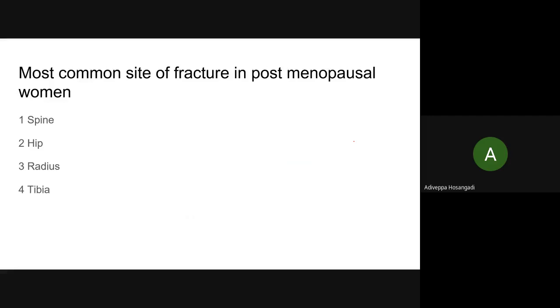Okay, most common site of fracture in post-menopausal women. Anybody?